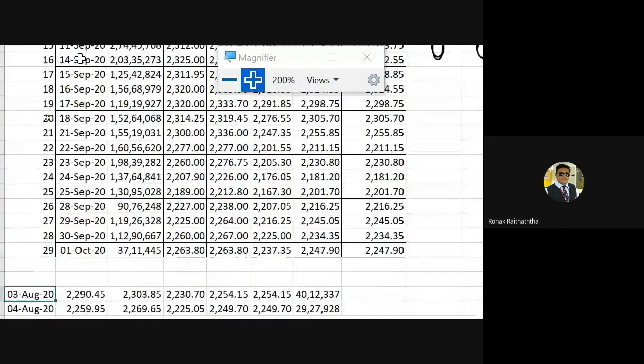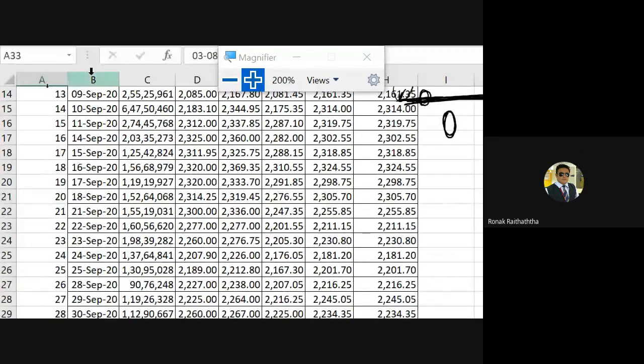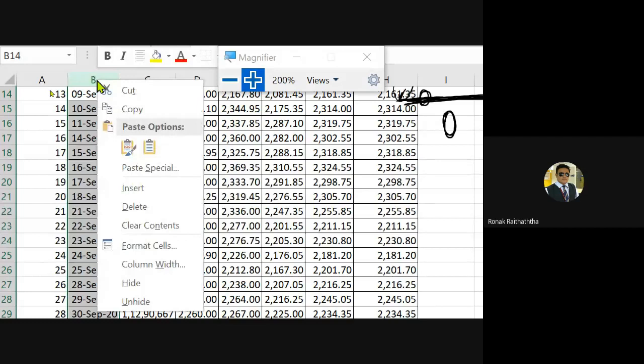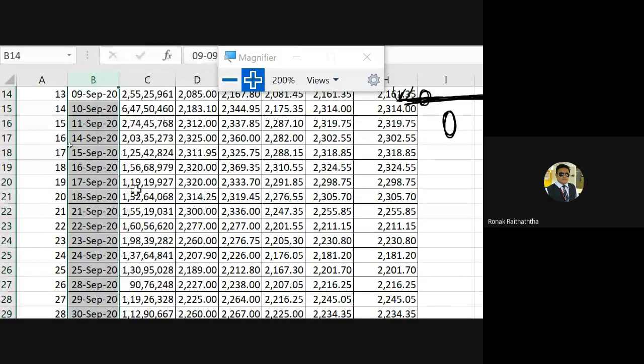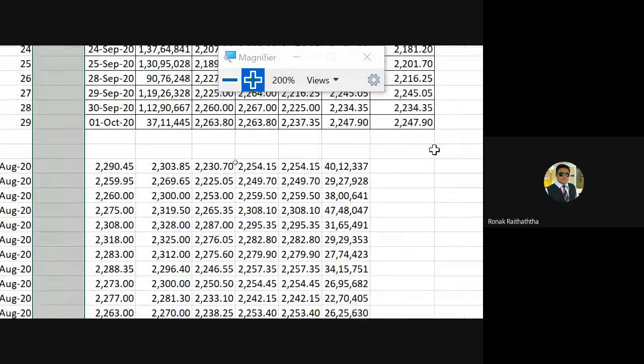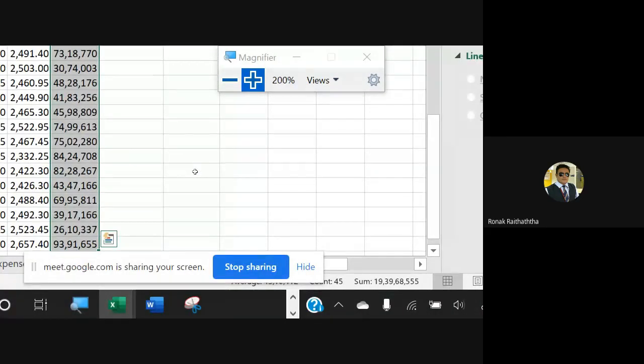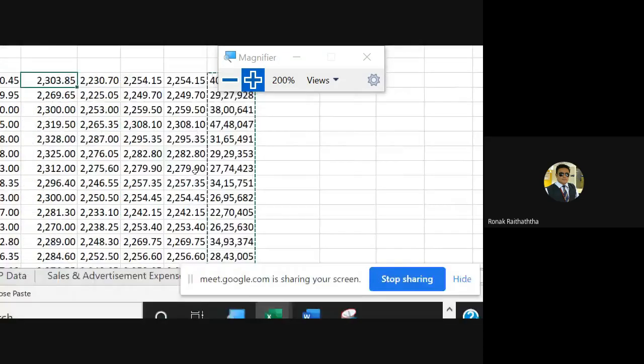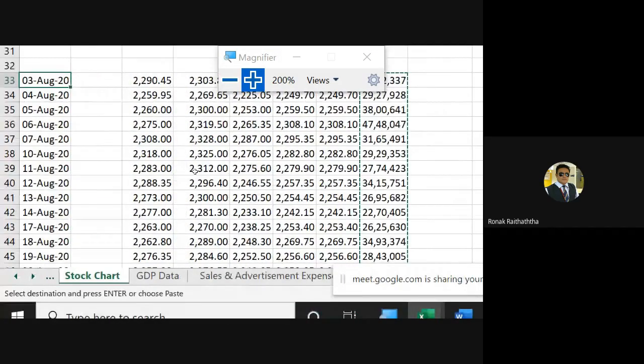So I'm selecting B. Please go over there on B. Click on it, so your entire column is selected. Then do a right click, and in the right click, please insert a column like this. Now what you can do is take this quantity, select it, Control X to cut it, and Control V to paste it over here.